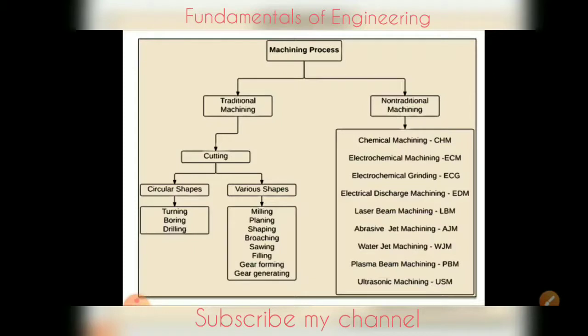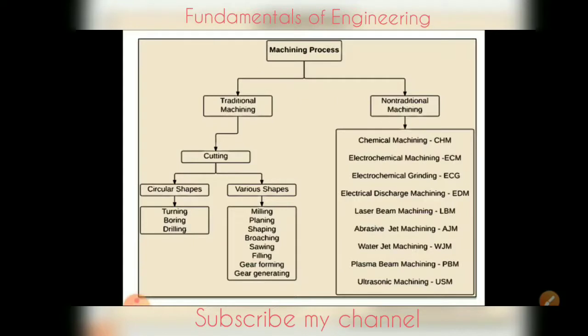So the machining processes we can divide into traditional machining and non-traditional machining processes. In traditional machining, for the cutting process, if you want to provide a circular shape, the processes come under turning, boring and drilling. And if we require various types of shapes, we can provide them by using milling, planing, shaping, broaching, filing, gear forming and gear generation.